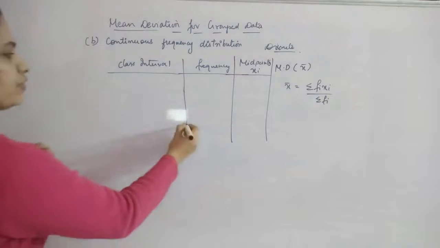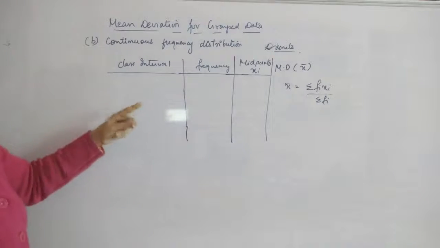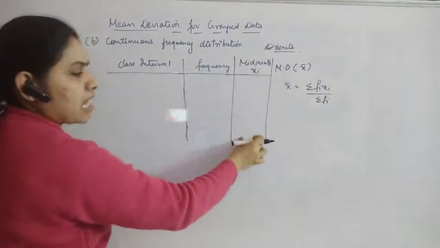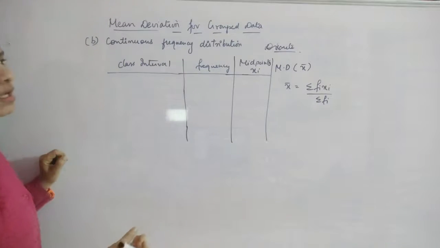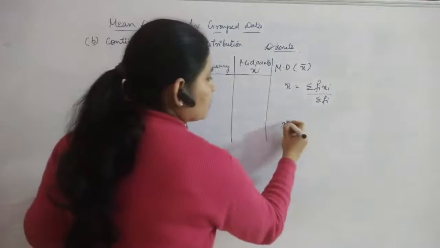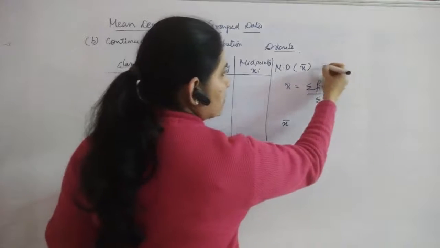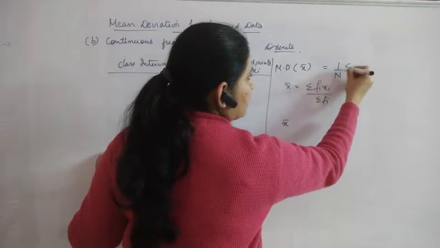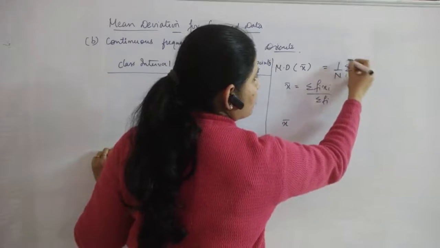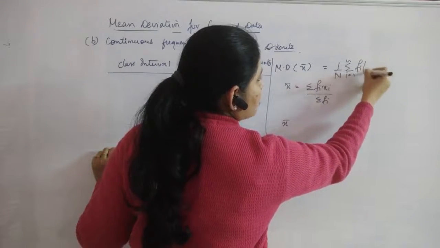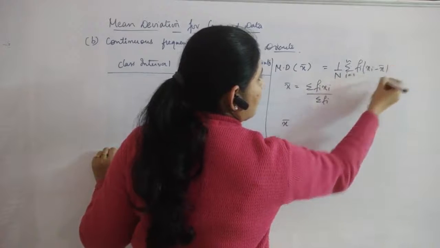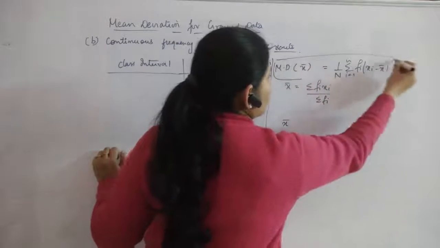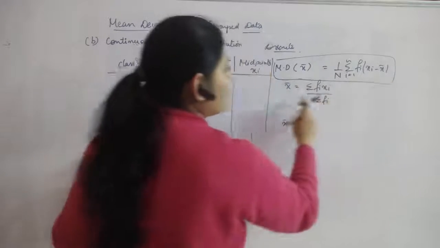Clear? Now if you have one more method, that is if the values of xi's are bigger, then you can use it. Finding out the mean will only differ. Mean deviation is same. What is mean deviation about mean? The same definition, which is 1 by n into sigma i equal to 1 to n fi into mod of xi minus x bar. So the mean deviation is not changing, but the process of finding out the mean will change.